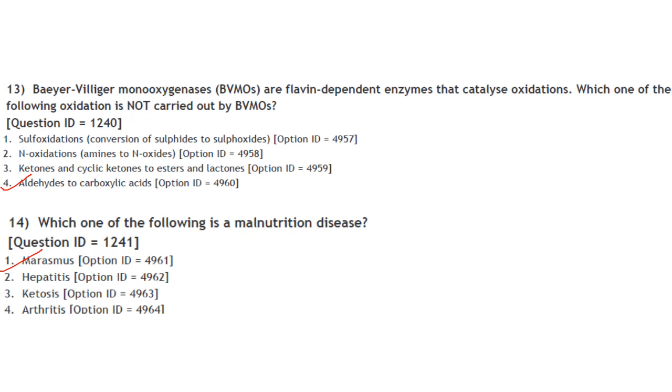Then next one. Which one of the following is a malnutrition disease? It is marasmus. Marasmus is due to the deficiency in calories and energy.